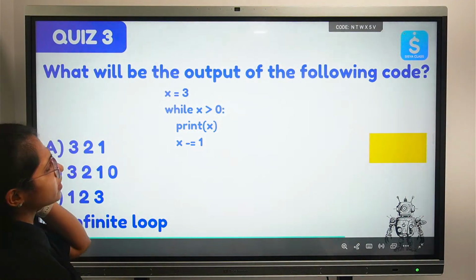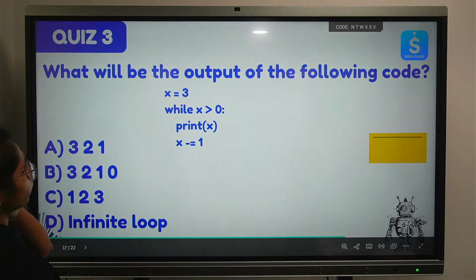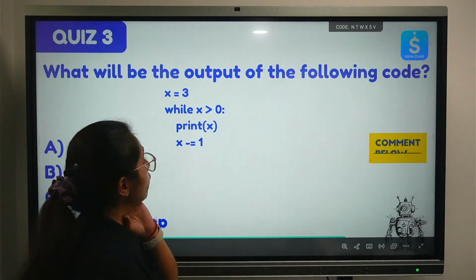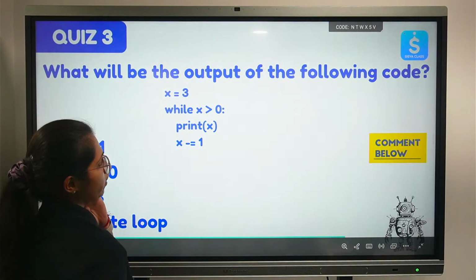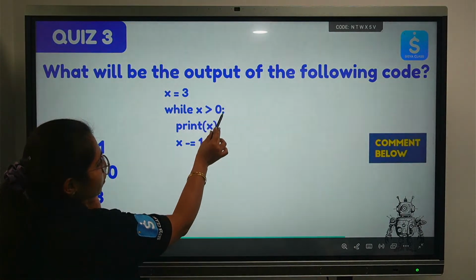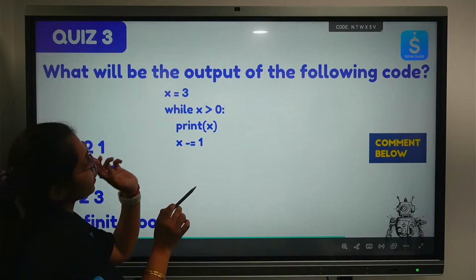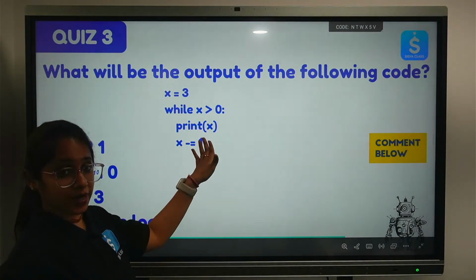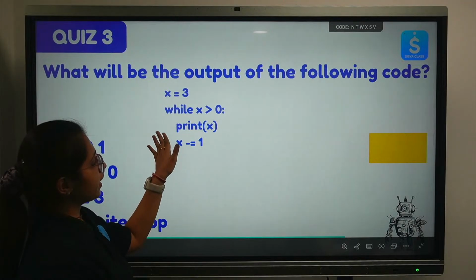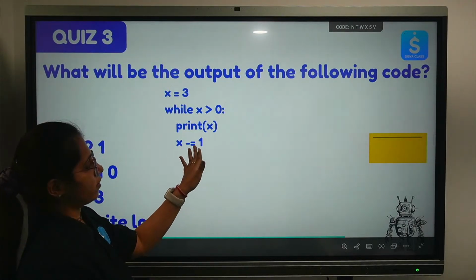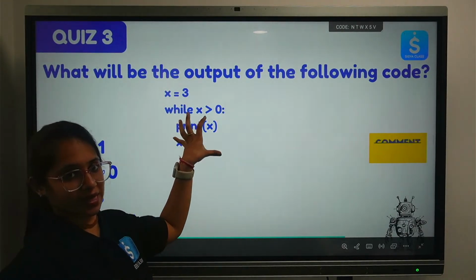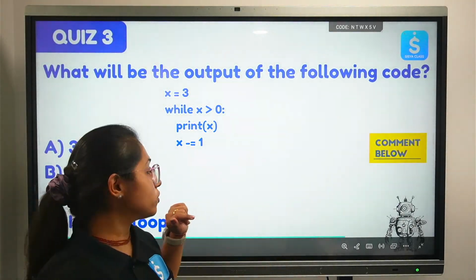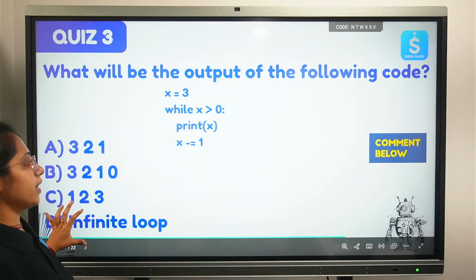Now let's look at this question. What will be the output of the following code? What do you think? So x is equal to 3, while x is greater than 0. The condition I have given here is, if x is greater than 0, I need to print x. After that, x minus equals 1. This code we have seen and done. Can you try it as well and tell me what answer you will get here?